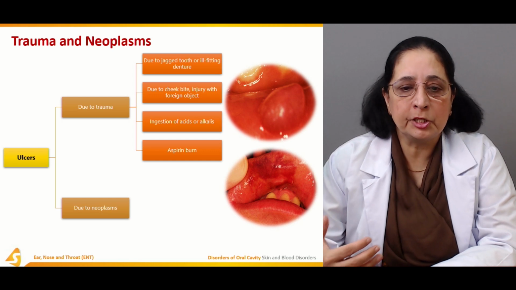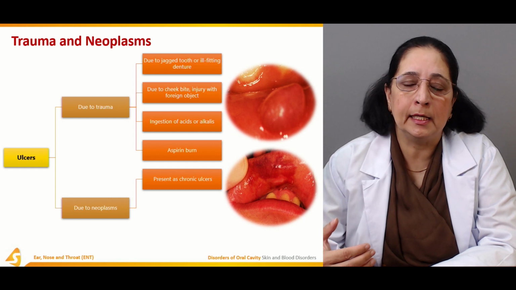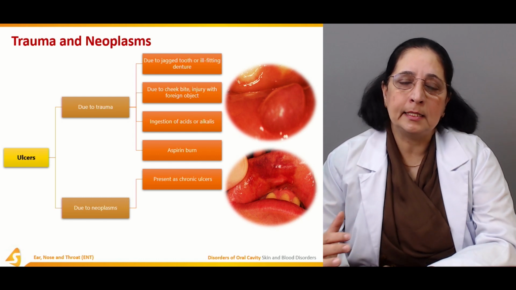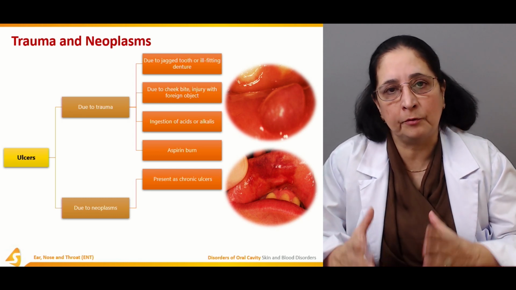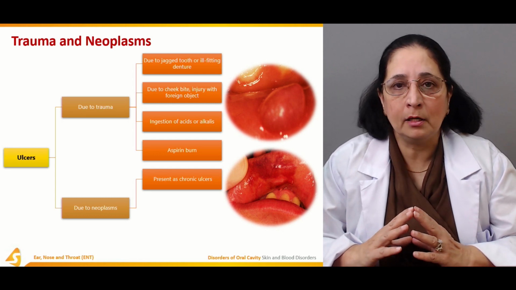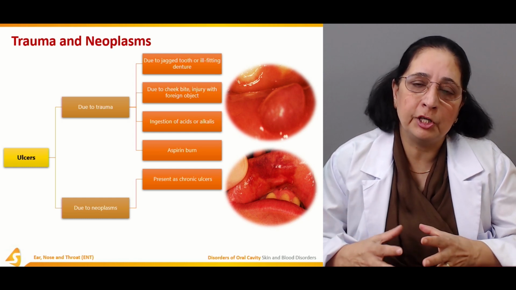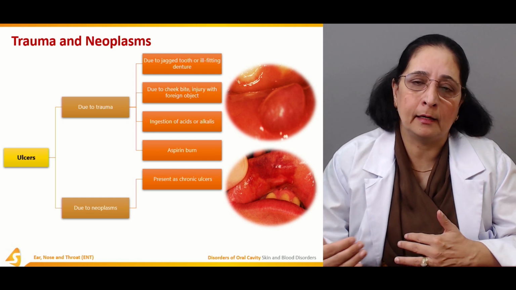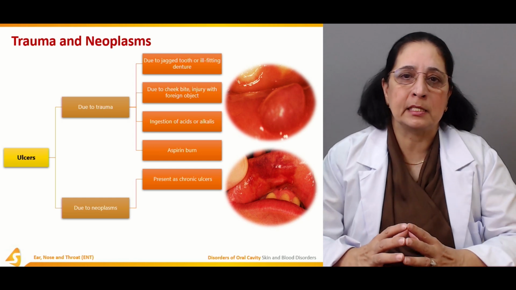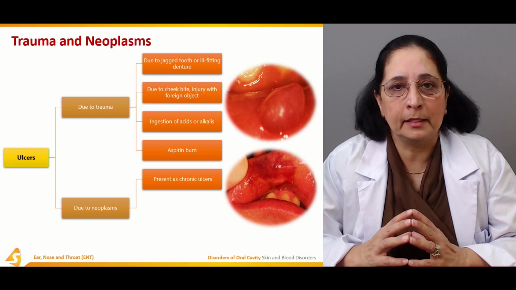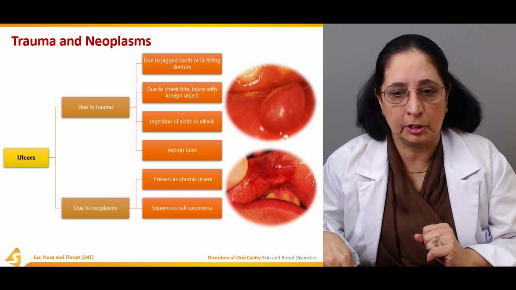Then some ulcers due to neoplasm present as chronic ulcers. All the ulcers due to trauma are acute ulcers. They are of short duration, they are not the chronic type of ulcers. They occur, they have a short duration, and they are treated and cured. But the ulcers caused by neoplasm or cancers are the chronic type of ulcers. They are of long duration.